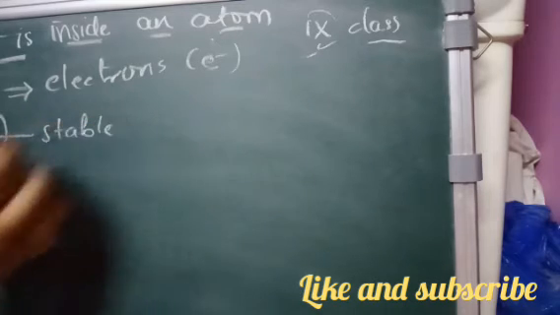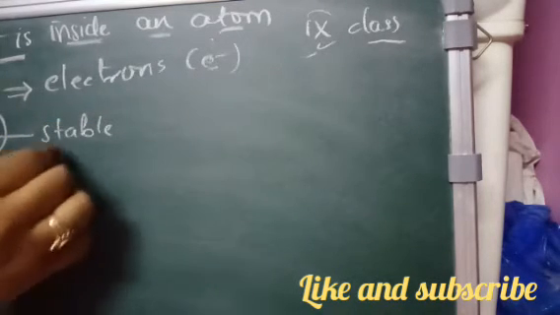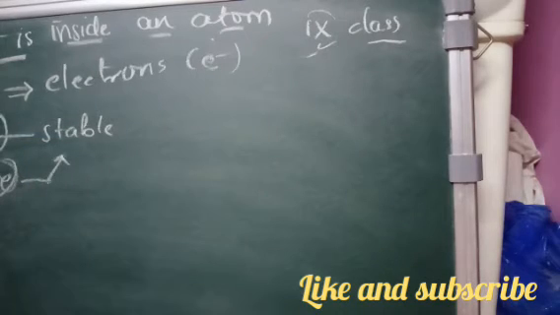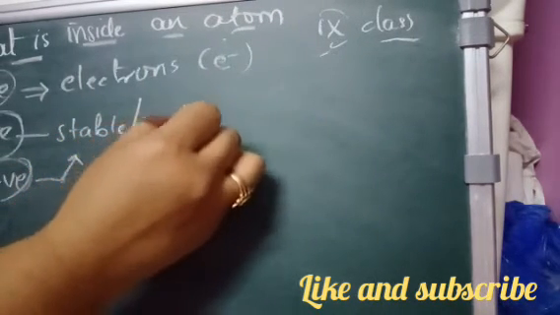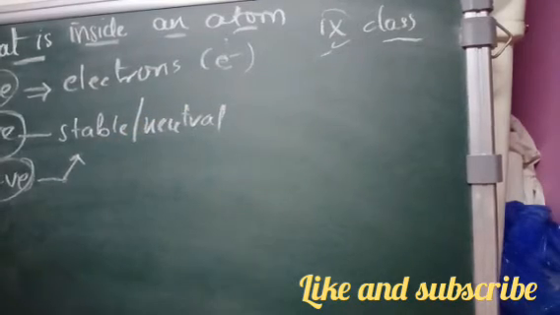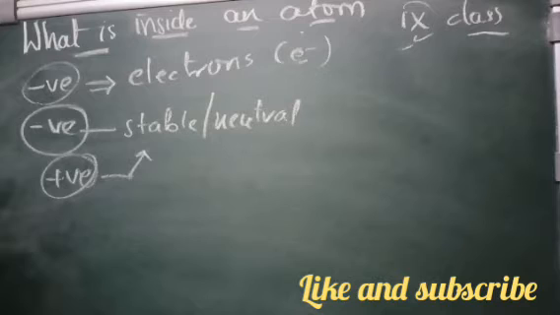No, it will not be stable. If the same amount of positive charge is there, then only it will be considered stable. So the atom must also contain some positively charged particles so that overall it becomes neutral or stable.